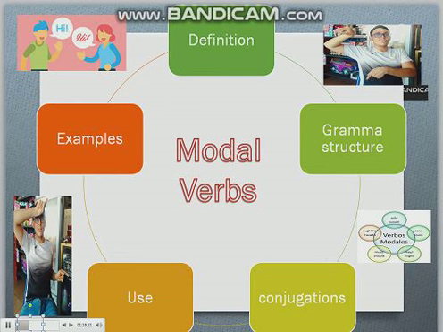May. The use of this modal verb can express a probability or a possibility. For example, he may be proud of her. They may not publish our book. May I go to the bathroom?